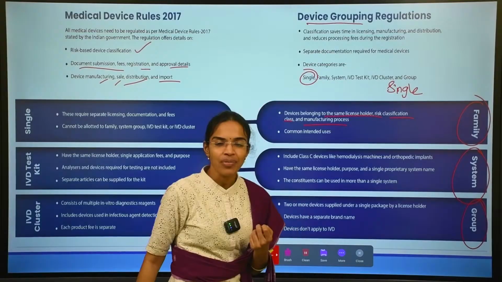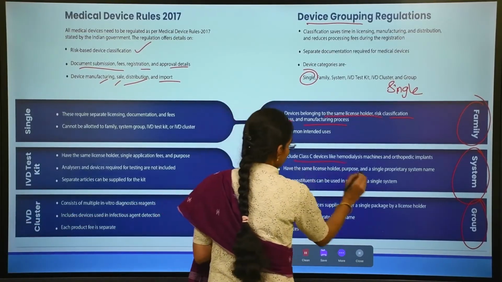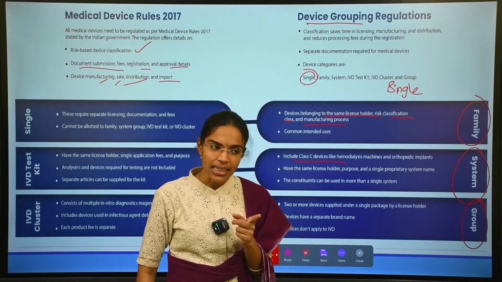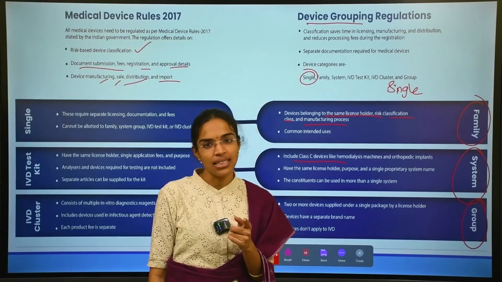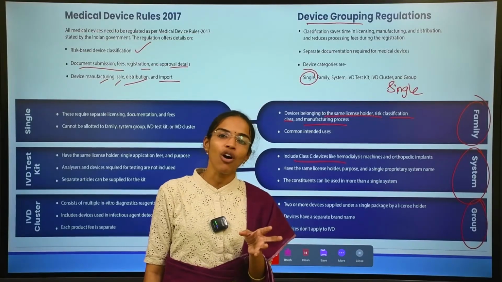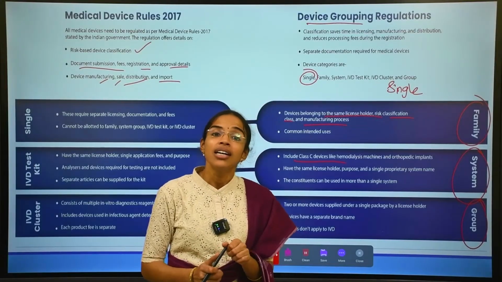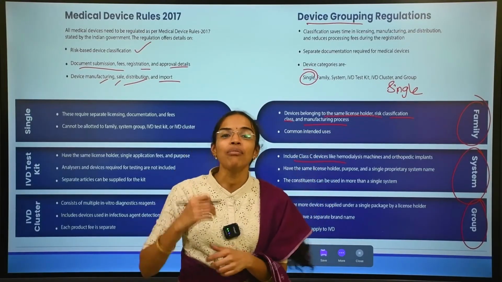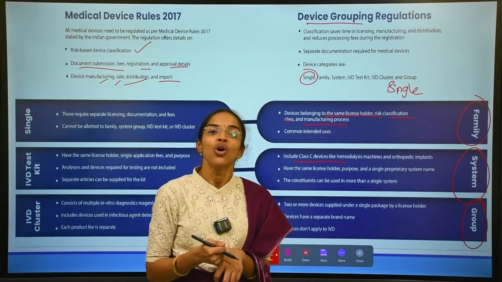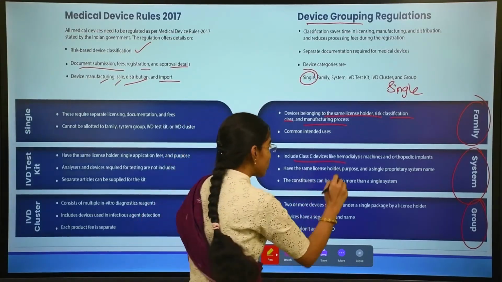And the system is something which includes certain devices that come under the same license holder, but not of the same risk classification system. The risk classification is not the same. Only the license holder is the same, and the intended use, the purpose of use, will be the same.